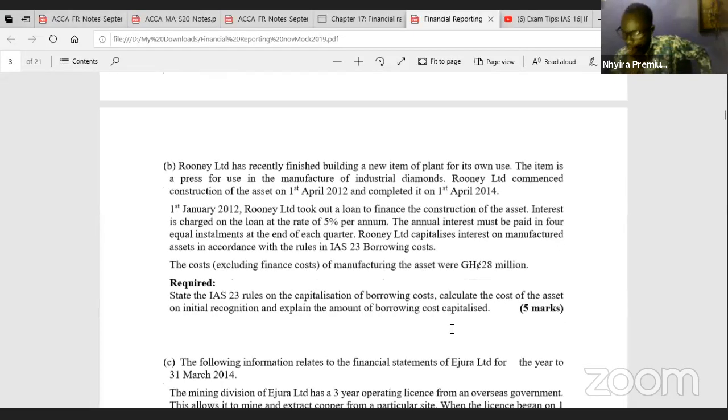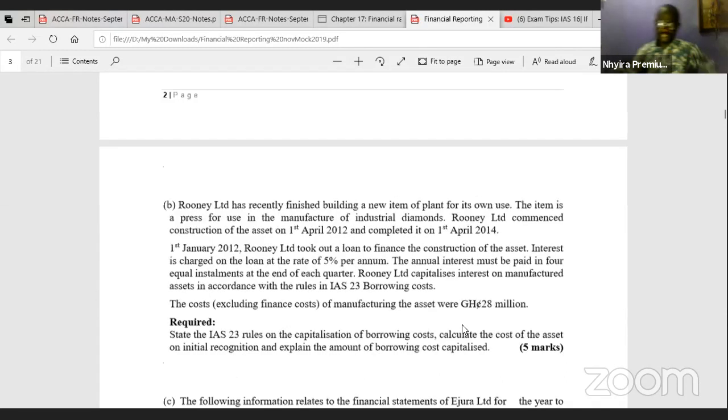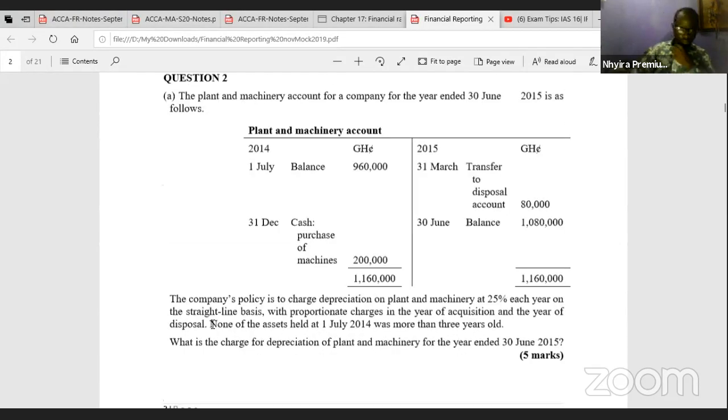M. Seidu said, none of the assets held at was more than 3 years. Please explain this clause. Okay, so we were told in the question that none of the assets held at 1st July 20X4 was more than 3 years old.